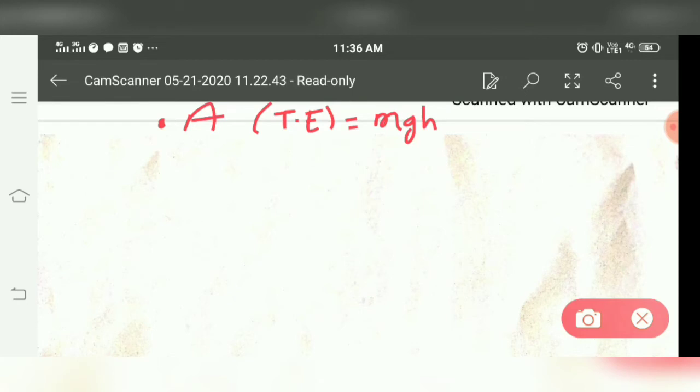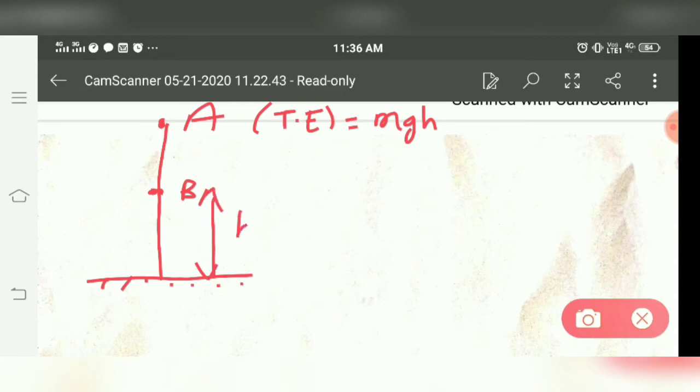Suppose at any instant of time, it is at point B. At point B, say here, the distance of this point let be h minus x, and let the velocity here be vB.